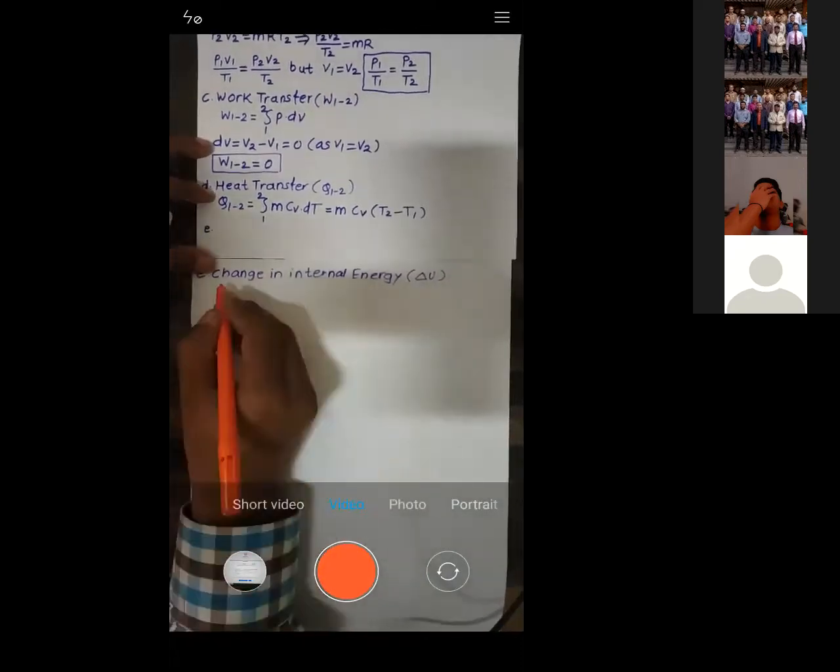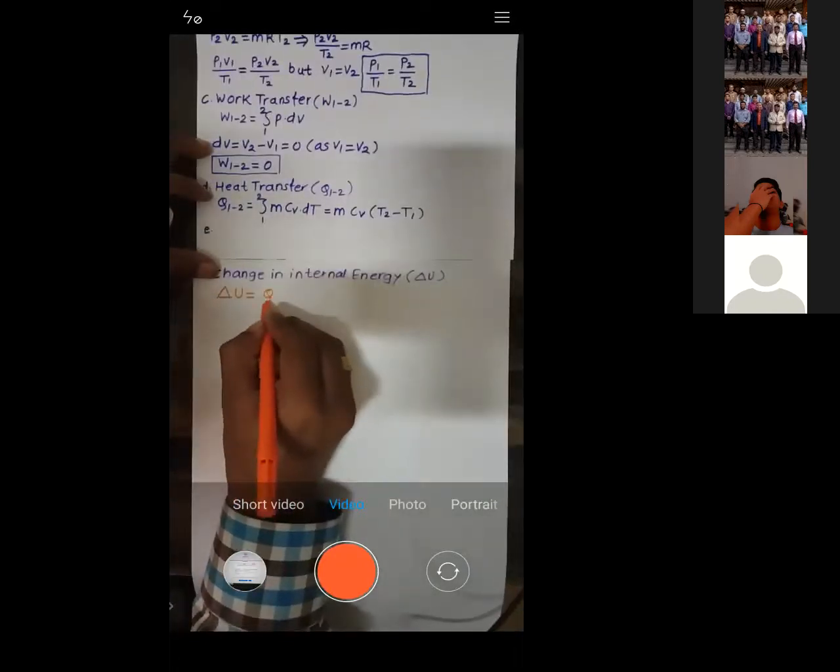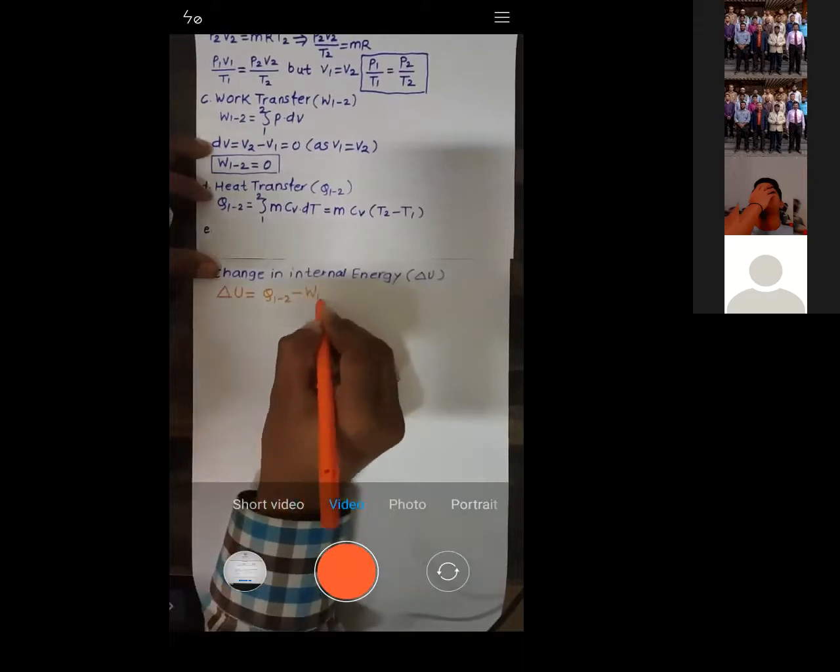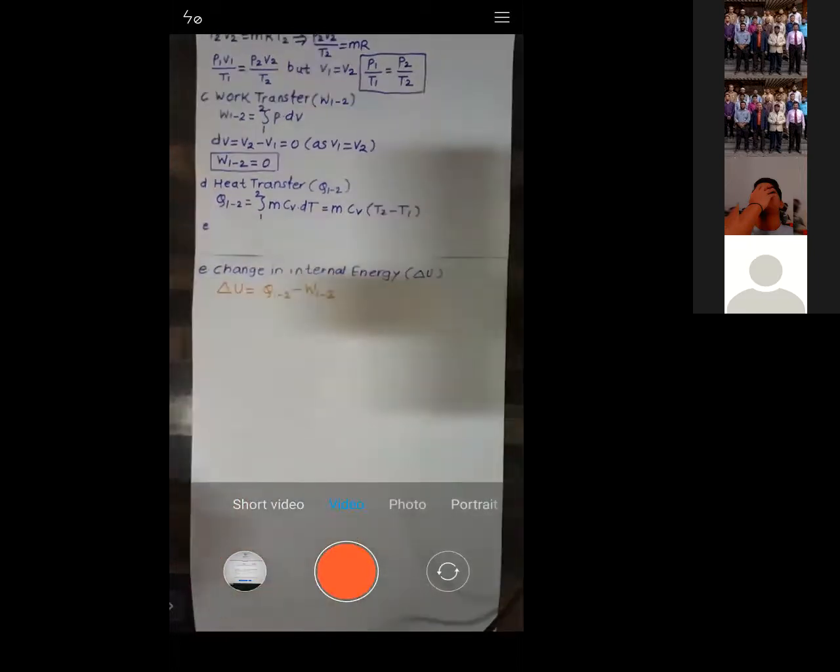So how will we calculate delta U? In the last lecture I briefed you about this. Change in internal energy is basically the difference between heat and work. If you browse through the previous lectures, you will understand. In the last lecture I briefed you about change in internal energy. Let me show these things to you.